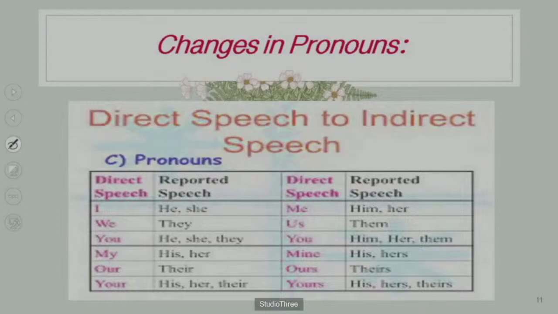My, his or her, our, their, your, again his, her, and their, as it is used in singular and plural form too. Then me, him or her, us, them, you, him, her or them, mine, his or hers, ours, theirs, yours, his, hers or theirs. Okay. So guys, here we have seen the changes in pronouns from the direct into indirect speech.